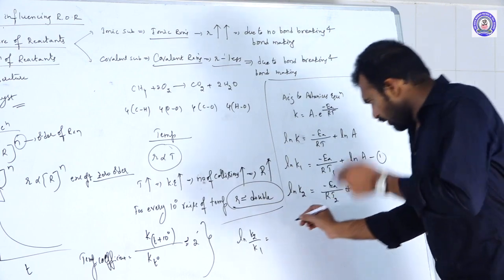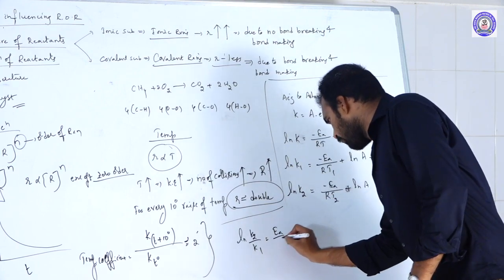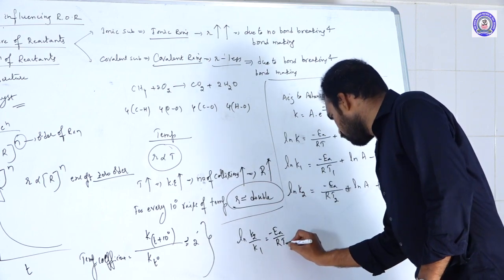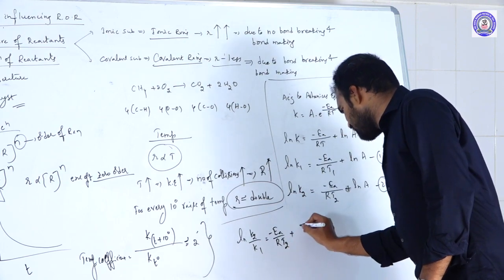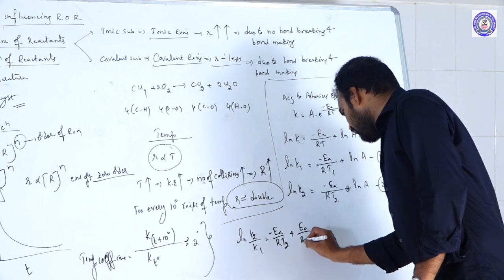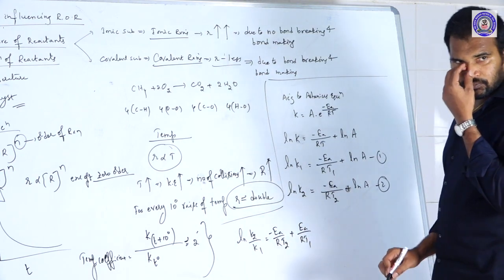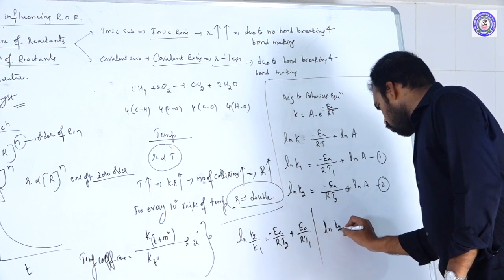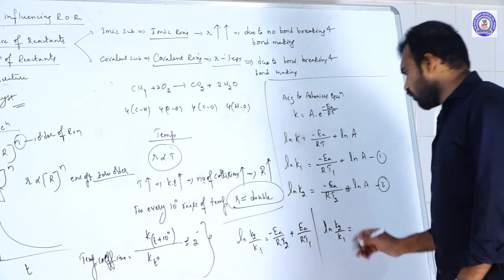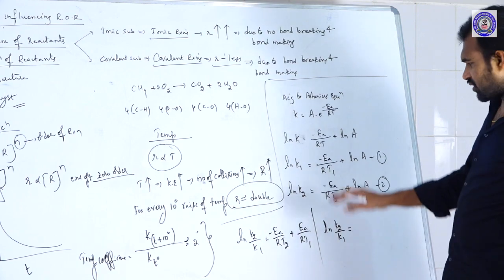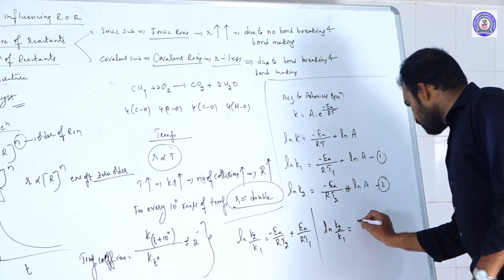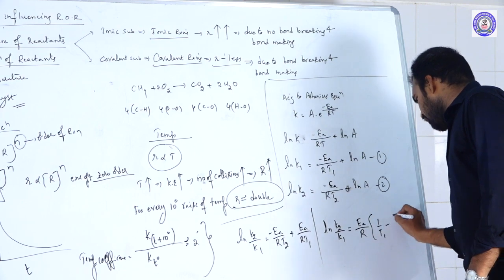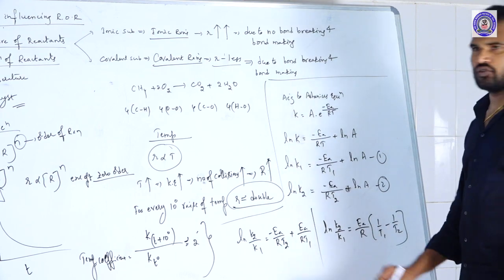So what is remaining is EA by R times 1 by T1 minus 1 by T2.